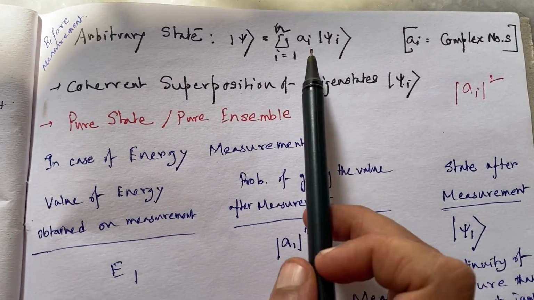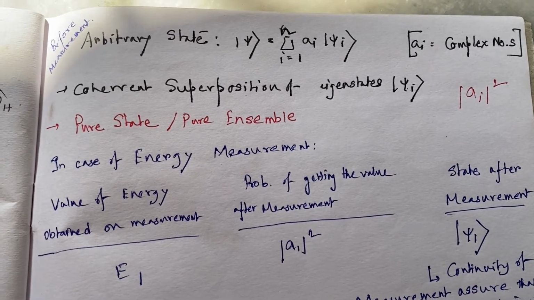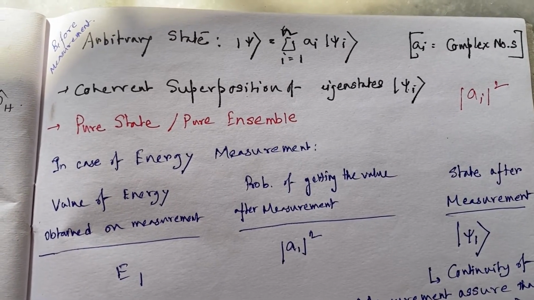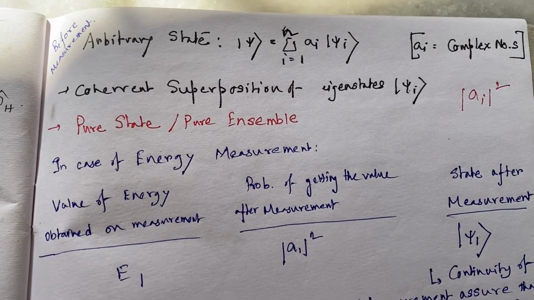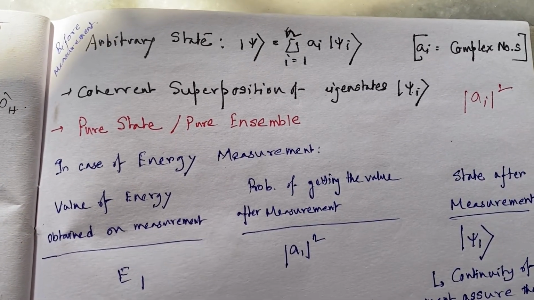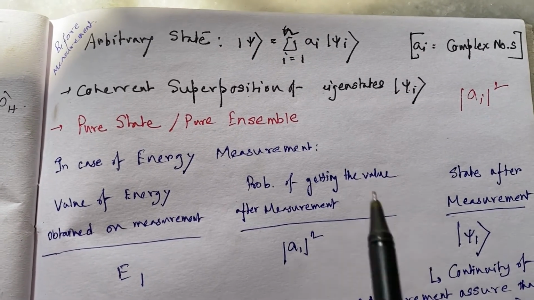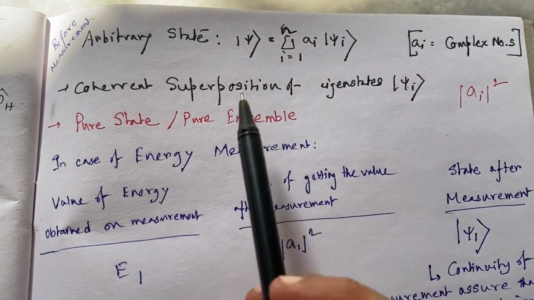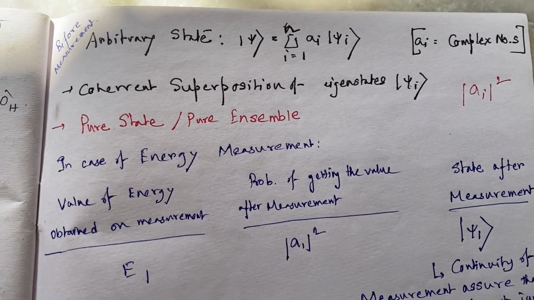And if i is equal to 10, which means |a_10|^2 will give me the percentage contribution of psi 10 in forming this arbitrary state psi.